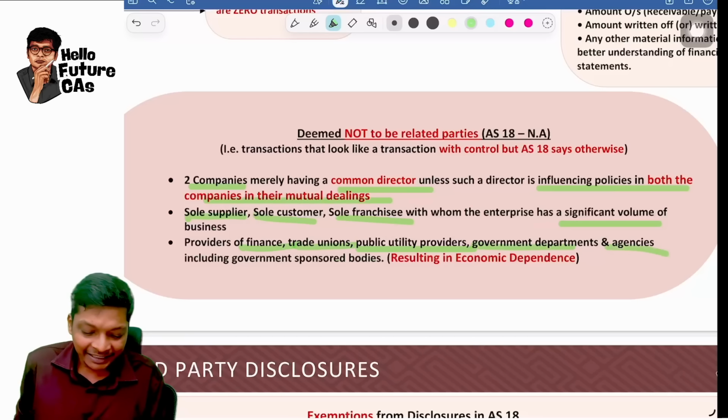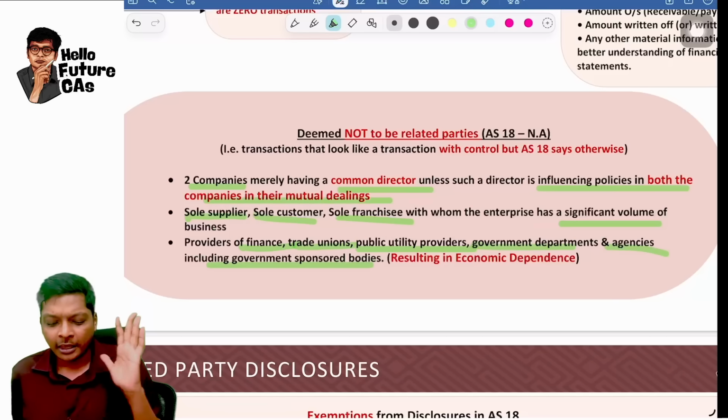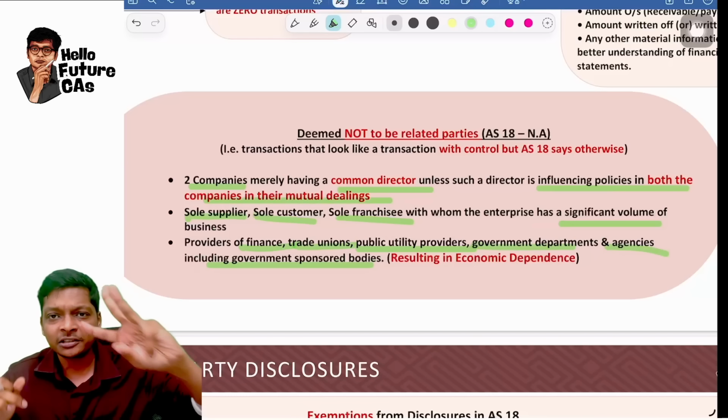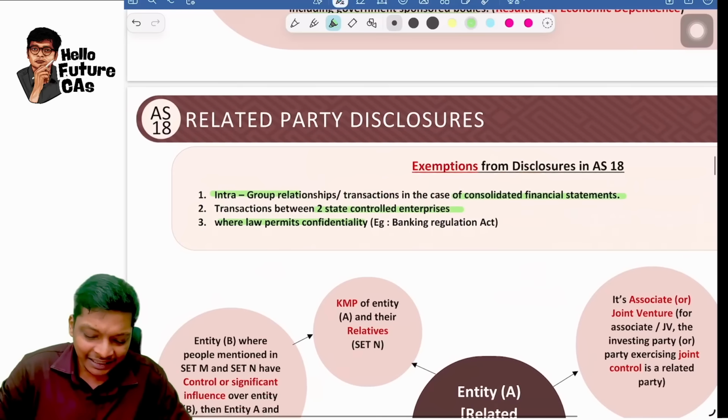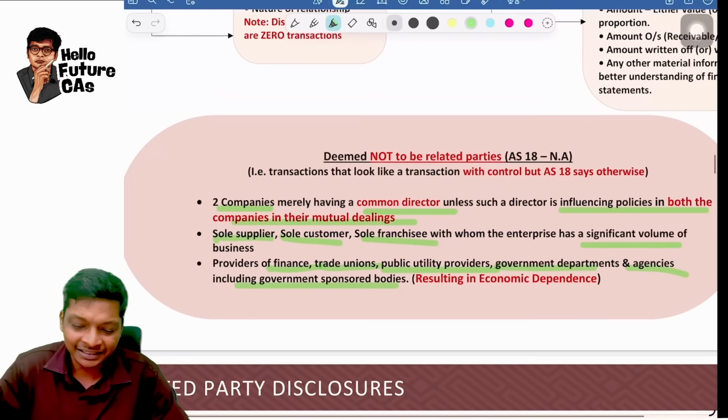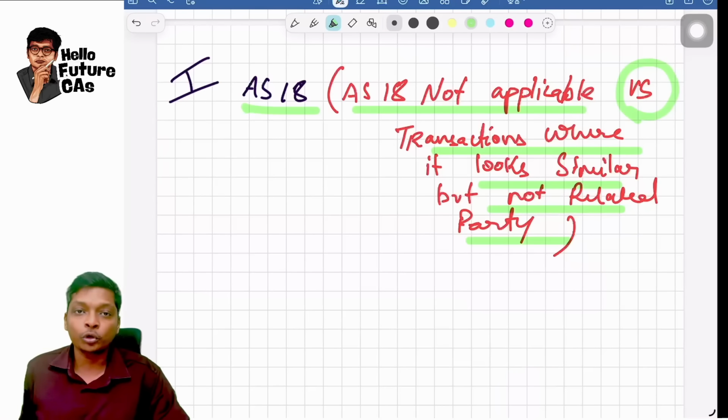Government departments, agencies, including government sponsored bodies, guys. These are 3 cases where it's not a related party even though it looks like a related party, and in these 3 cases it's completely exempt, guys. This is the first question I want you to go through.